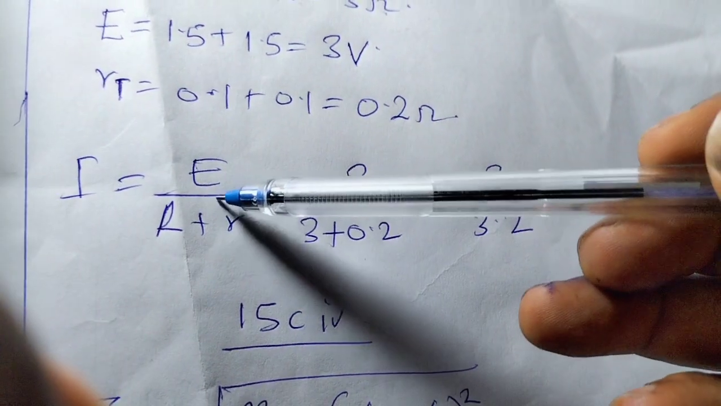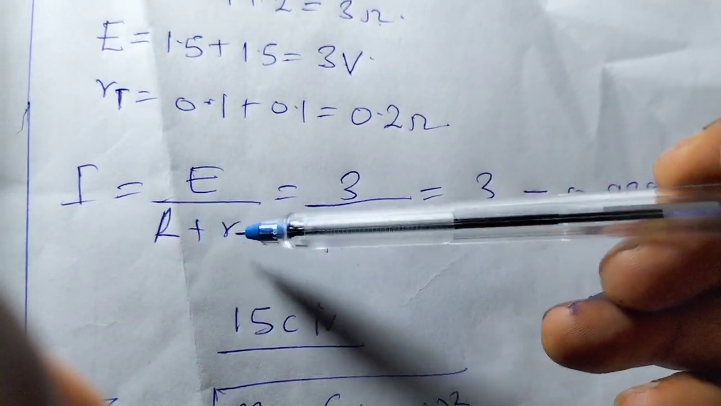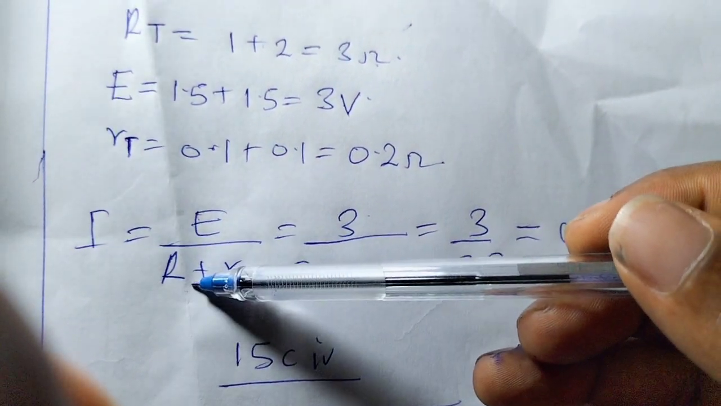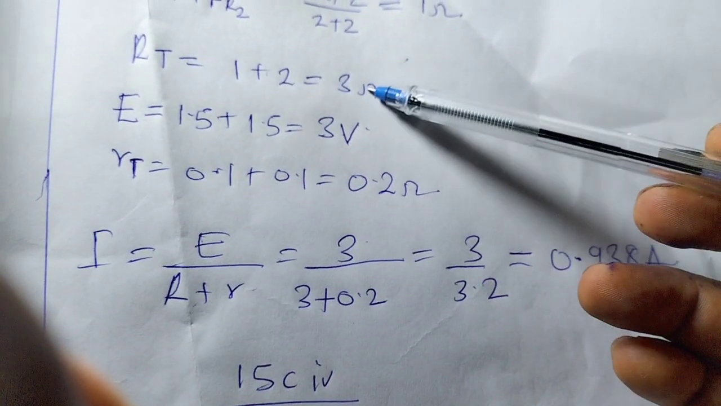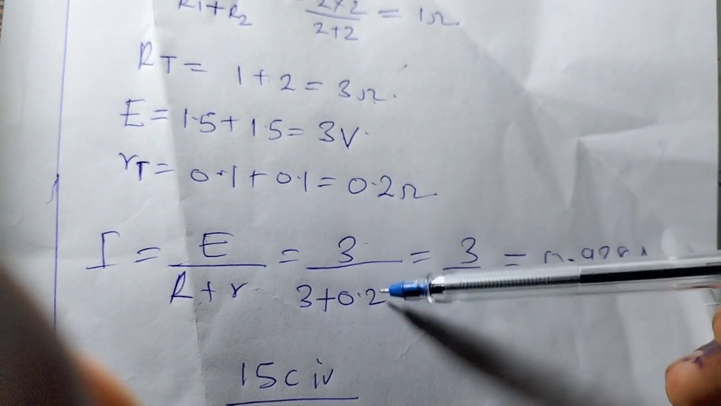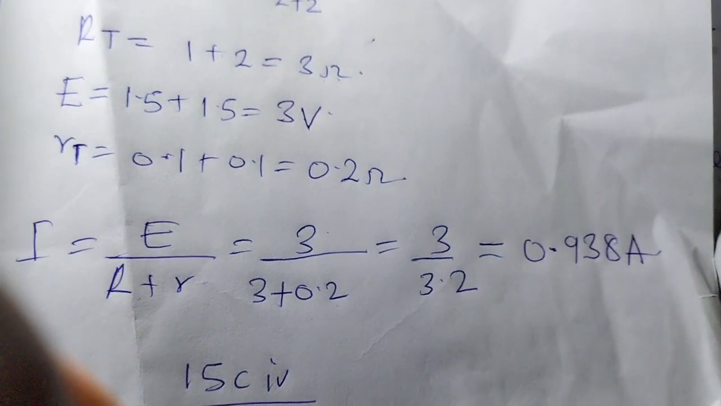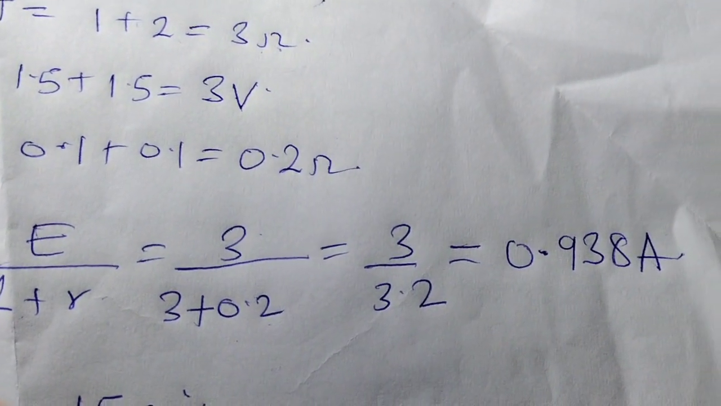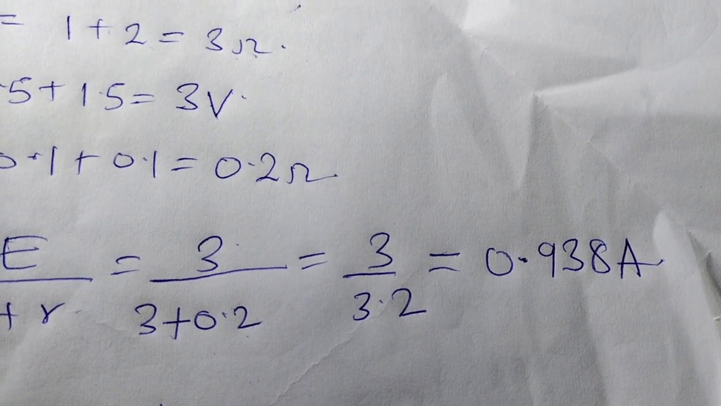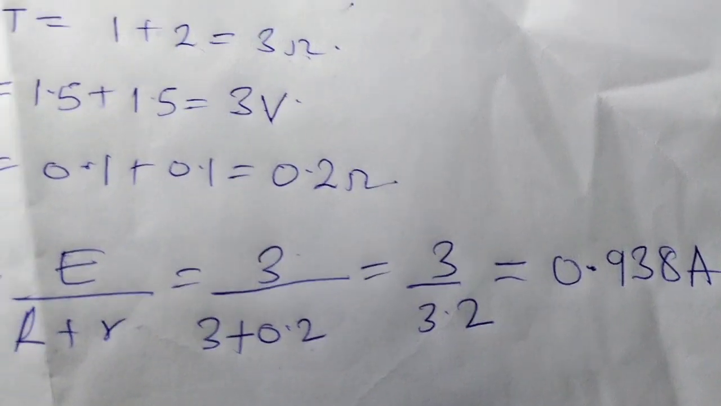Current is given by I equal to E over big R plus small r. Our EMF is 3. Then our total external resistance is 3 ohms. Then our internal resistance r is 0.2. Then solving 3 over 3.2, we have a final answer of 0.938 amperes as the current flow in the circuit.